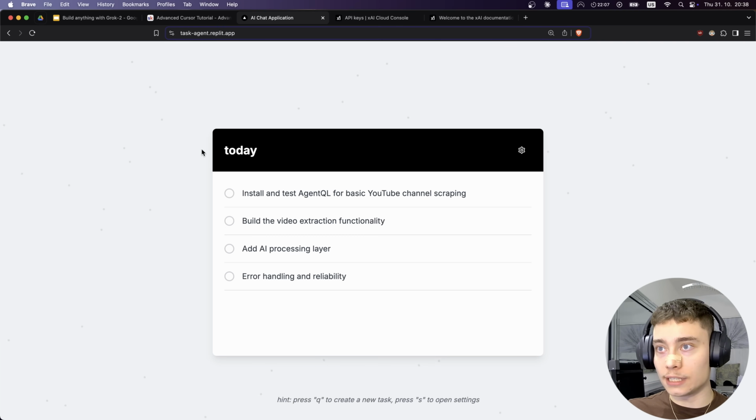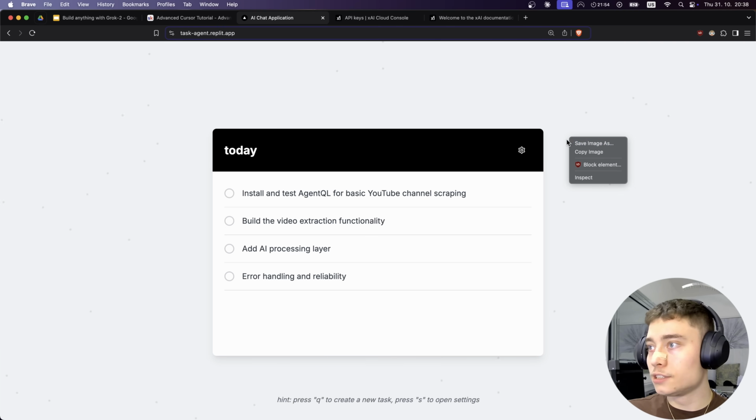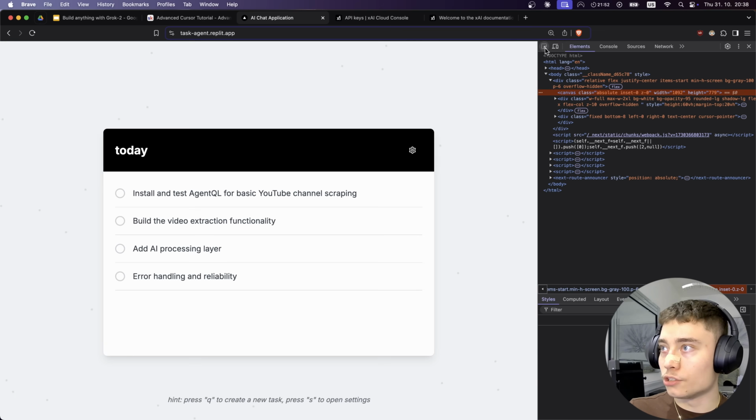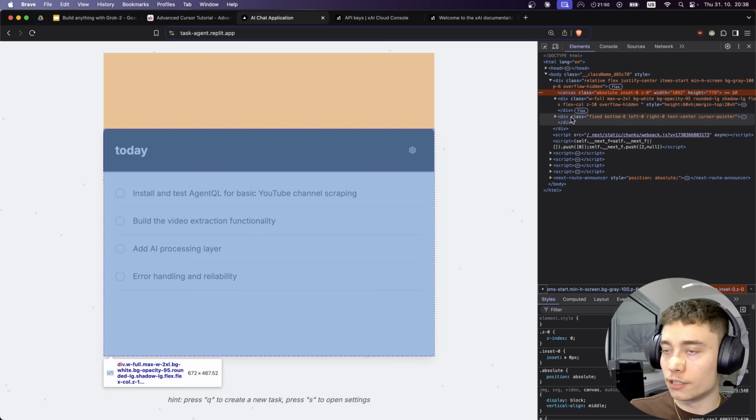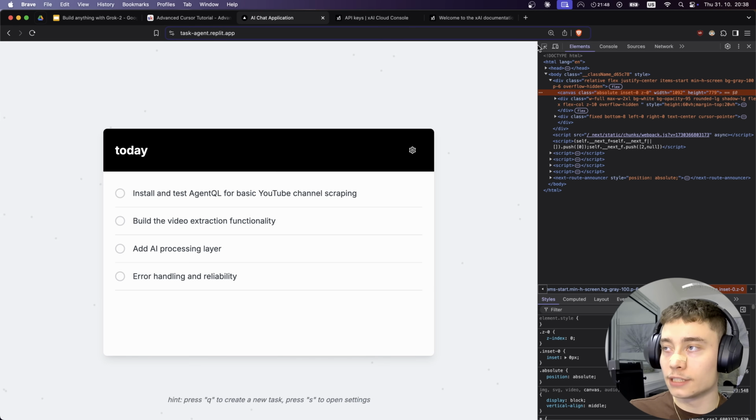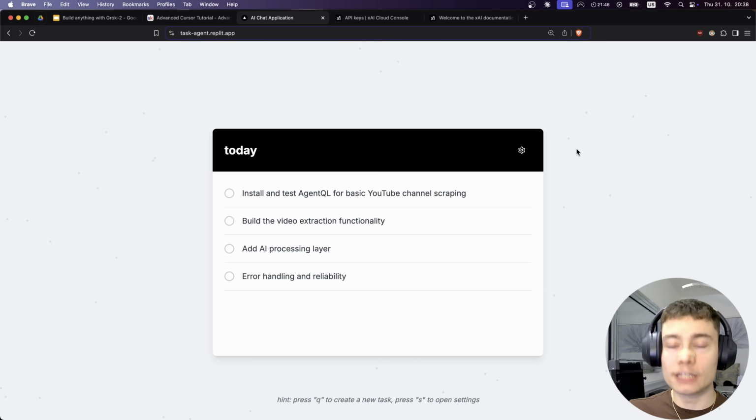Anyways, so let's say you wanted to find the settings icon, right? Instead of doing inspect element and really trying to analyze the HTML and JavaScript for where the button is, you can simply type settings button and it will find it on the page, even if the page changes, right? So it is a very new way to automate stuff.